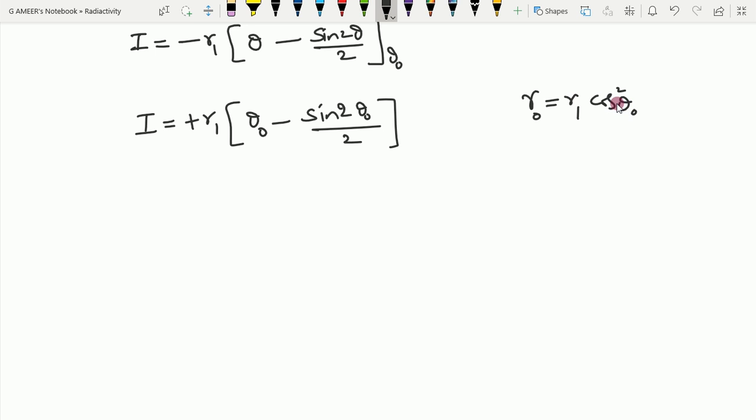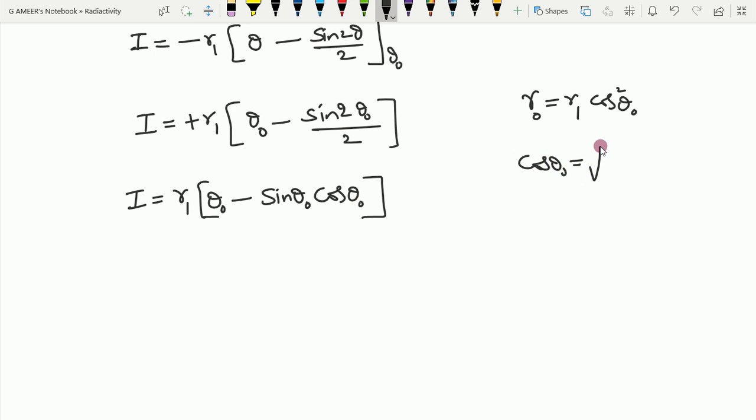Okay, fine. So then let's simplify a little more. I is equal to r1 into theta naught minus 2 sin theta naught cos theta naught. So sin theta naught into cos theta naught. From there, cos theta naught is equal to square root of r naught by r1 and sin theta naught is equal to square root of 1 minus cos square theta, that is, square root of 1 minus r naught by r1.